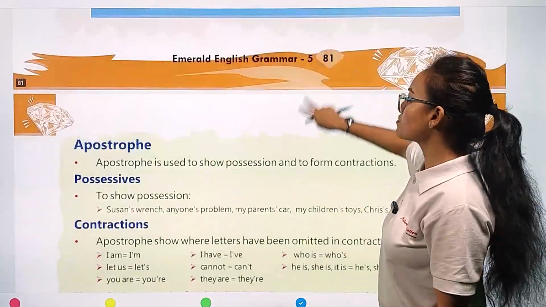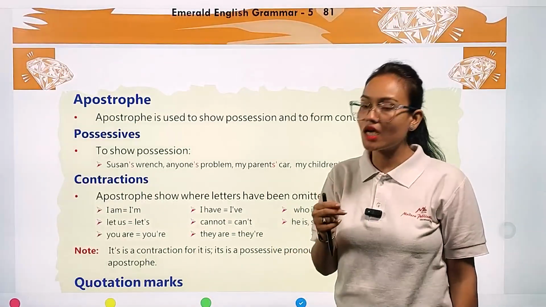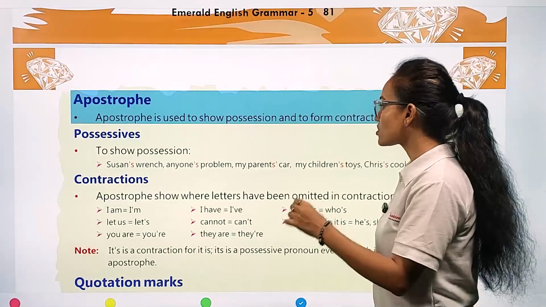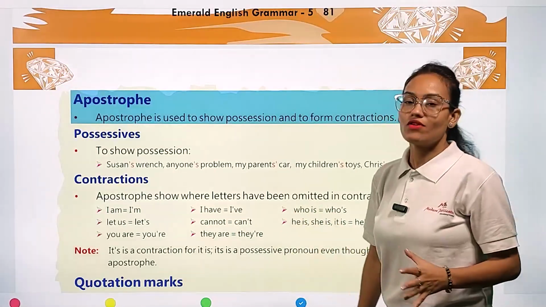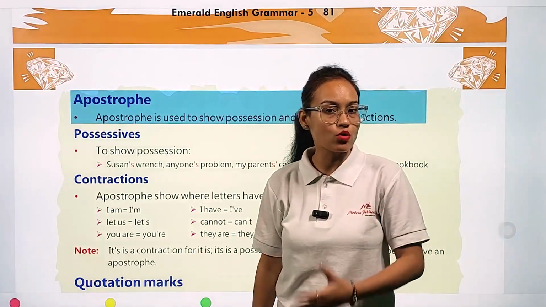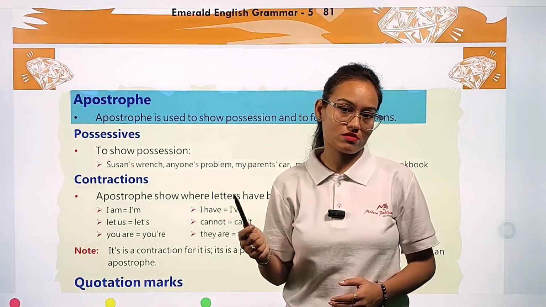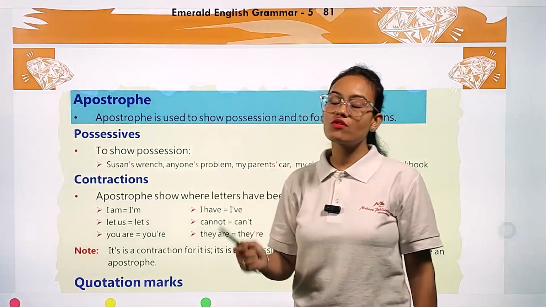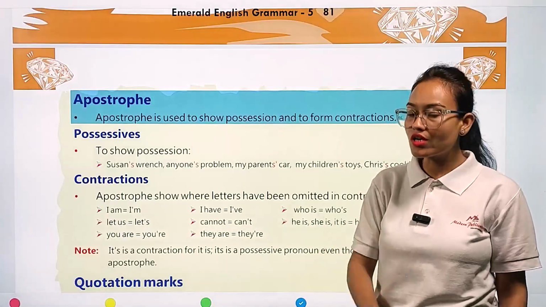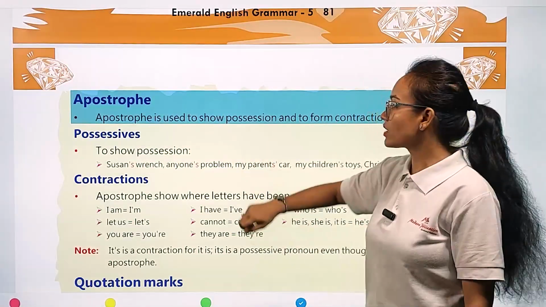Now we are going to see the apostrophe. What is the meaning of the apostrophe punctuation mark? Let's see. The apostrophe is used to show possession and to form contractions. Whenever we are going to show our ownership, that this pen belongs to me, I'm showing my possession. So whenever we show our possession as well as our ownership, we use the apostrophe punctuation mark.